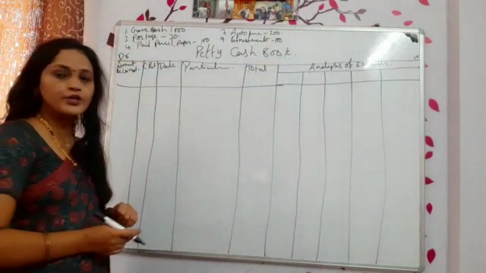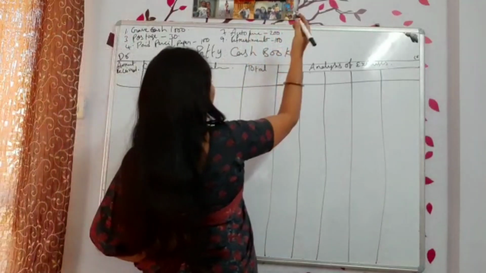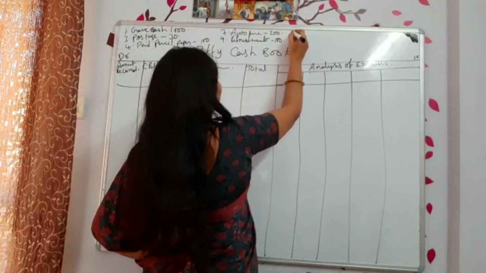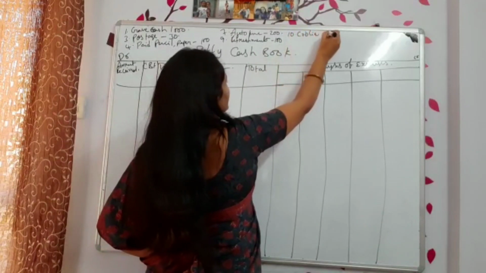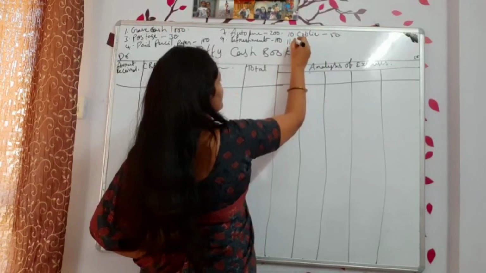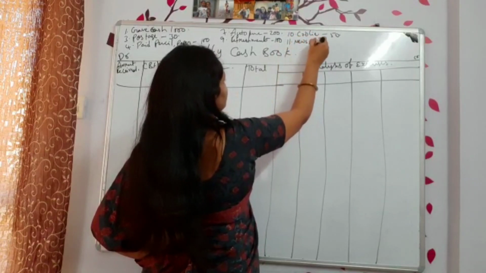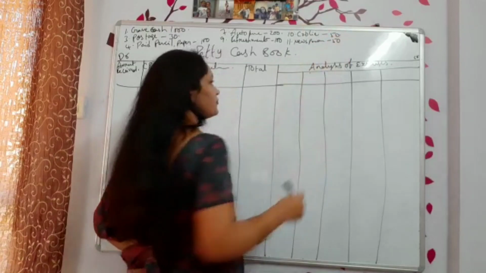And after that, some other expenses you tell me fast. What else can we take? Coolie. We paid for coolie, that is 50 rupees. And then on the 11th I purchased some newspapers. I paid for this also 50 rupees.